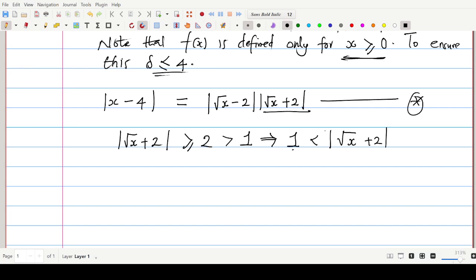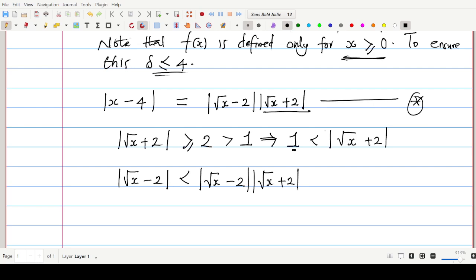We shall have the modulus of square root of x minus 2 less than the modulus of square root of x minus 2 multiplied by the modulus of square root of x plus 2. Can you see that?